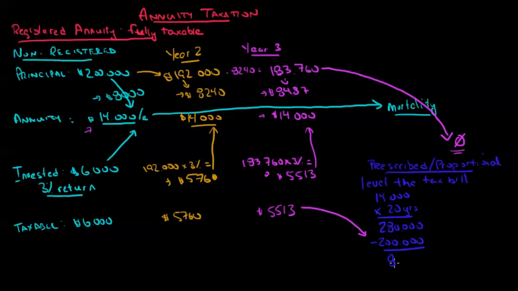It's not exactly the right term to use here, but we could roughly say we have $80,000 of profit. So roughly $80,000 of profit over 20 years means I'm really profiting $4,000 a year on a proportional basis.